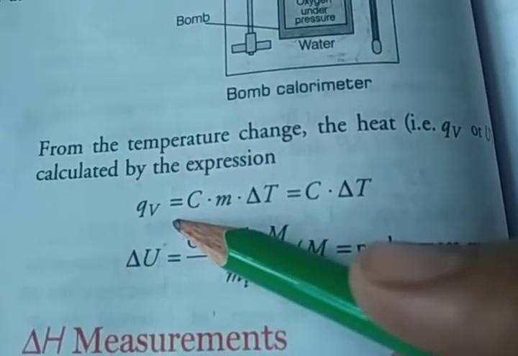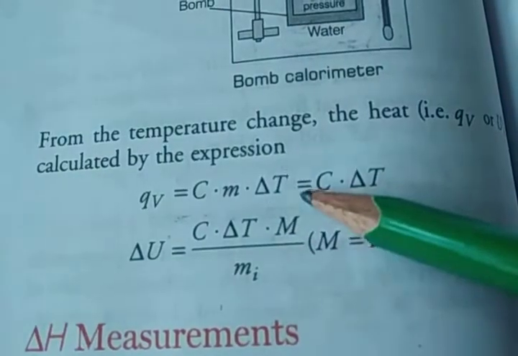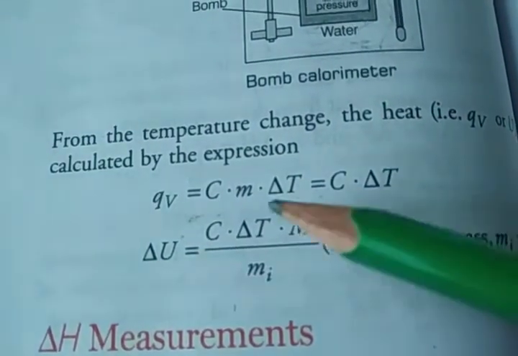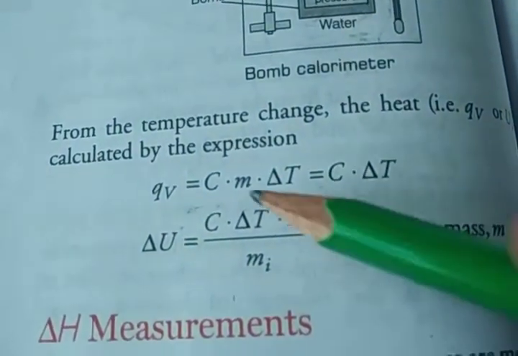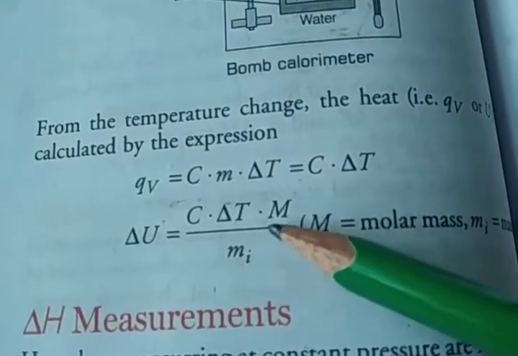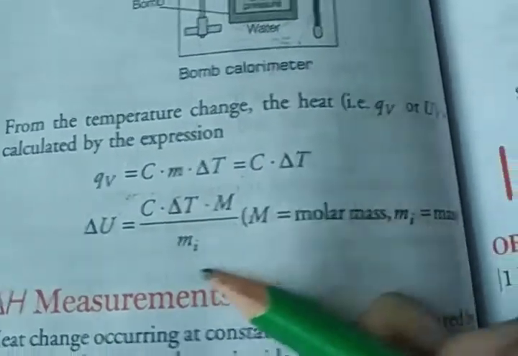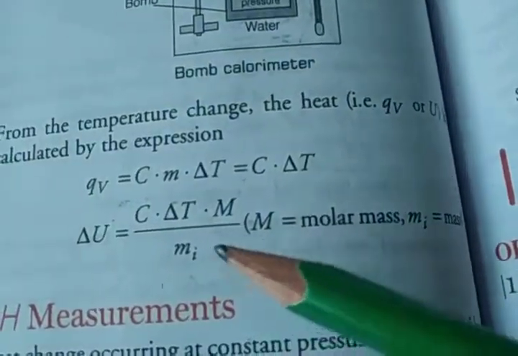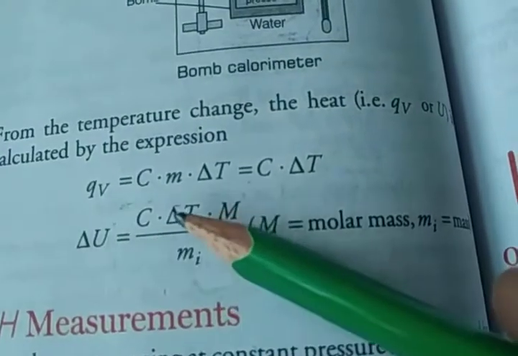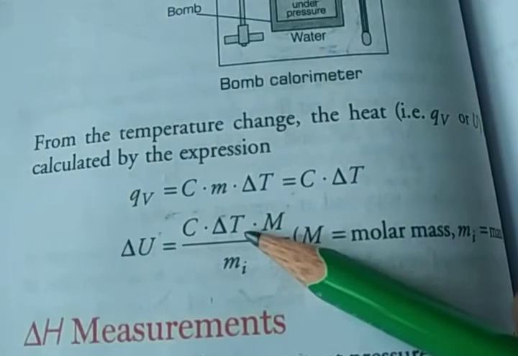So heat is calculated by this expression: QV is equal to C into delta T, because volume is constant. Including the mass as well, delta U is equal to C into delta T into M upon m. Here capital M is the molar mass and small m is the mass of the substance. Clear? And C is the heat capacity and delta T is the temperature difference.